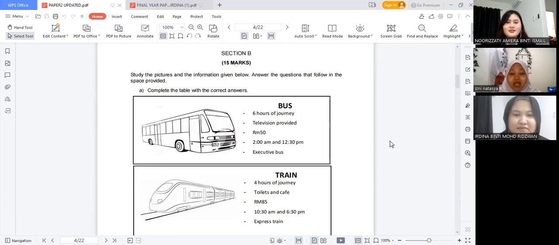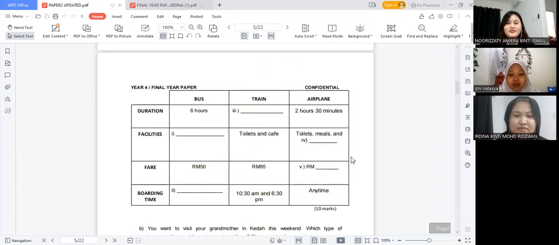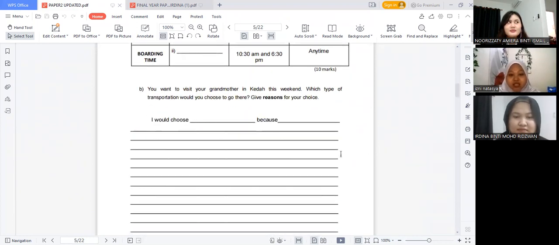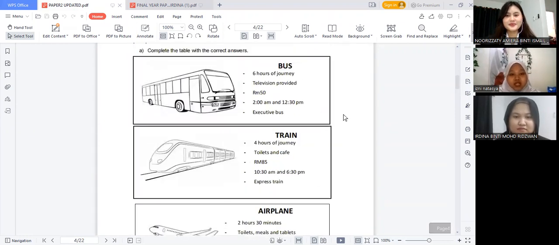The students have to study the pictures and the information given below, and the students need to answer the questions that follow in the space provided. So the students need to complete the table with their answers. So these are the questions where the students need to give reasons for their choice. Which type of transportation would they choose based on the pictures.